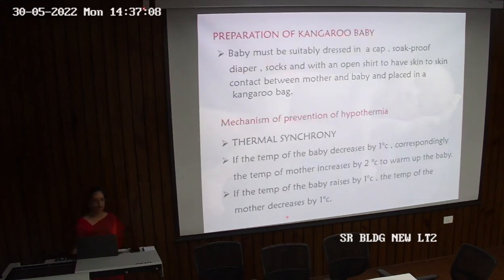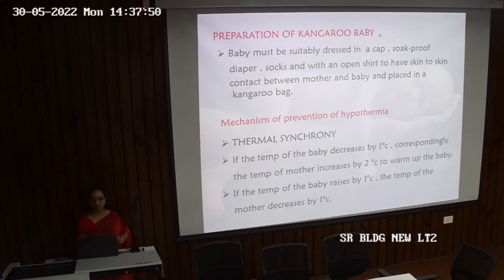Now, how to prepare for kangaroo mother care? The baby must be suitably dressed in a cap because we want to maintain his temperature. We don't want the child to lose body heat. You would have always noted that a newborn baby is always covered on the head, because a lot of heat loss happens from the head. They usually don't have hair as thick as we have, so that is also one of the areas where body heat is lost very fast.